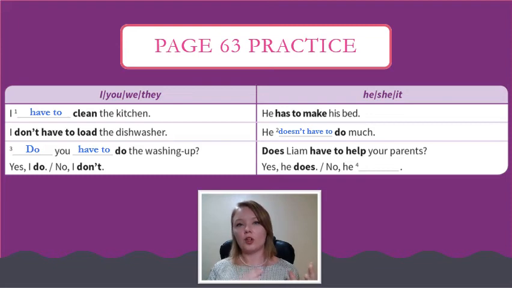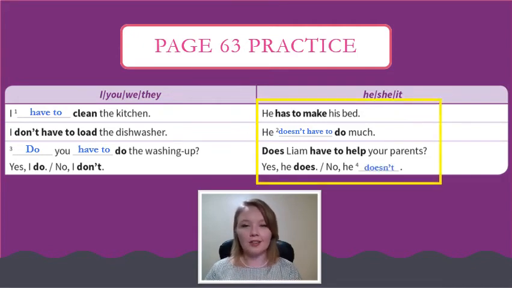When we have a verb after he, she, or it in simple present, we need to add s, es, or ies. He runs, she walks. It's the same with do. I do, he does. So he doesn't have to do much. Now let's look at the question. Does Liam have to help your parents? Yes, he does. No, he doesn't. Let's look a little closer here. Okay, so we say he has to, but we say, does he have? Why is that?